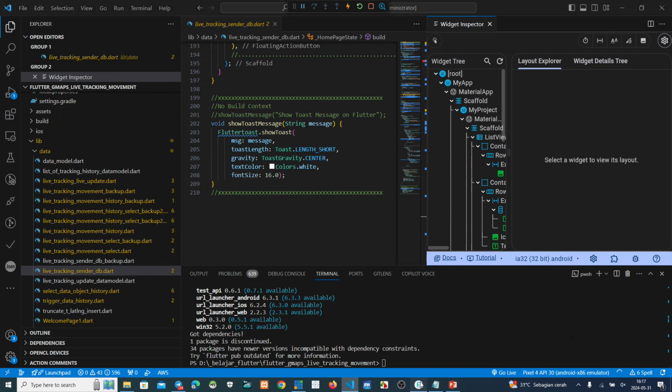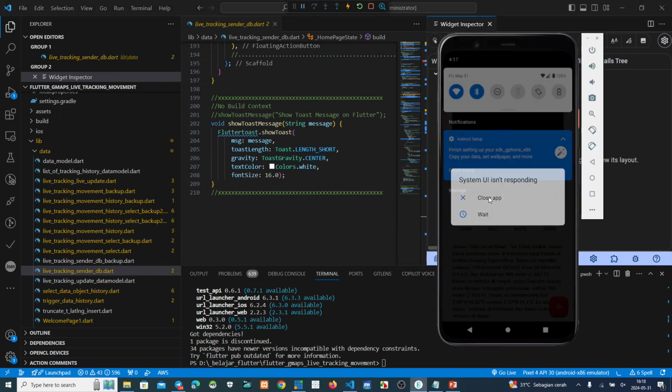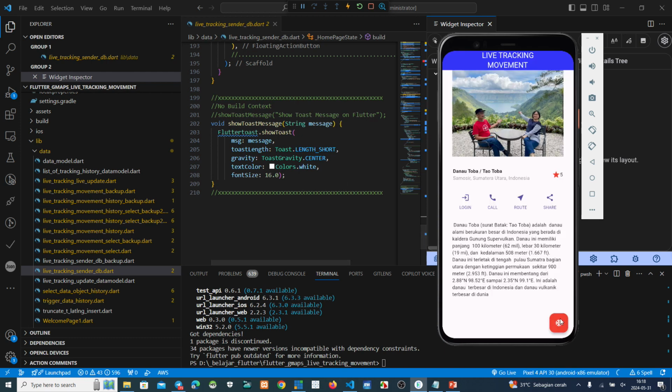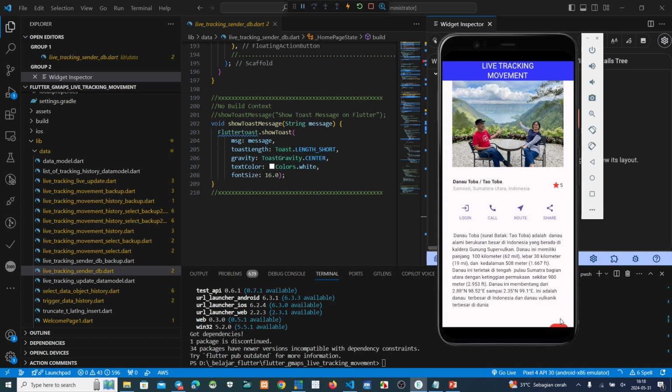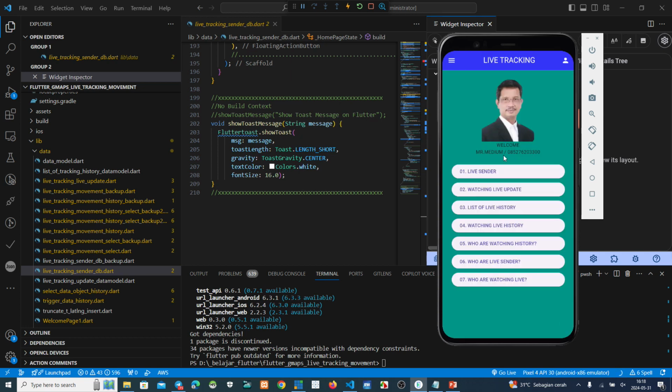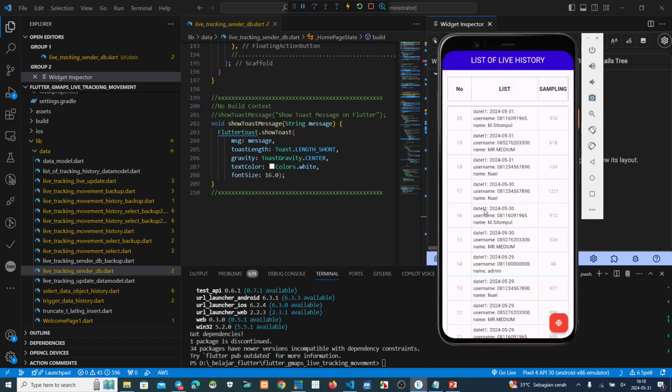Where is it? Okay, if we have ever logged in, just click here and then go to the menu. Click here. Maybe we want to make this one. Okay, now today is 31, we want to make 30. Okay, these guys.